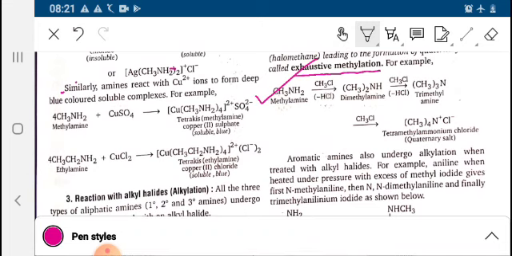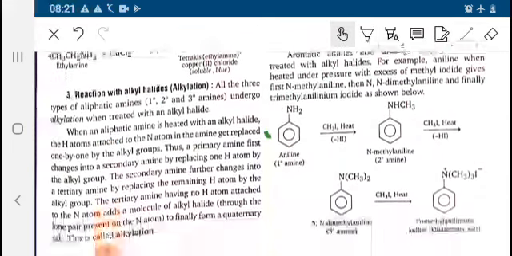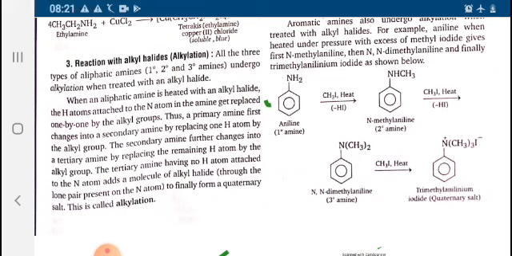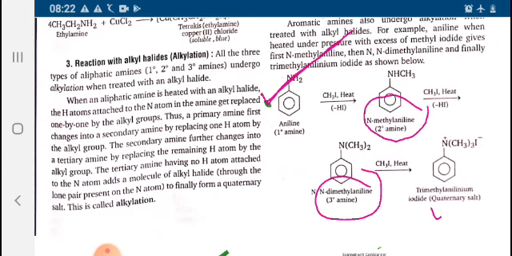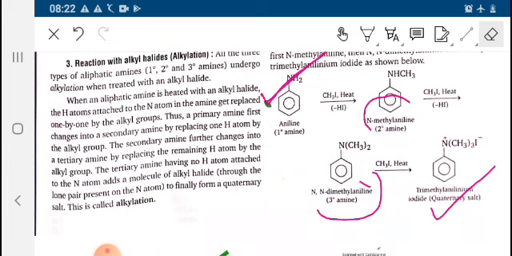Methylamine further reacts with CH3Cl, forming dimethylamine, trimethylamine and tetramethyl salt. In the same way, aromatic amines can also undergo the exhaustive methylation process. Aniline reacts with CH3I, forming a 2 degree amine, then 3 degree, and then a quaternary salt. So this is the exhaustive methylation process.